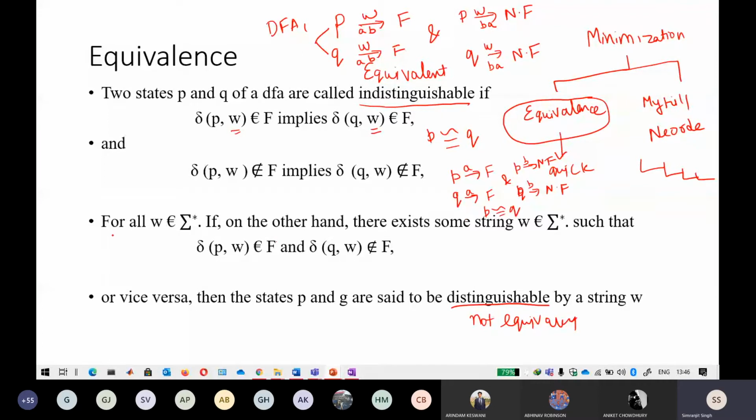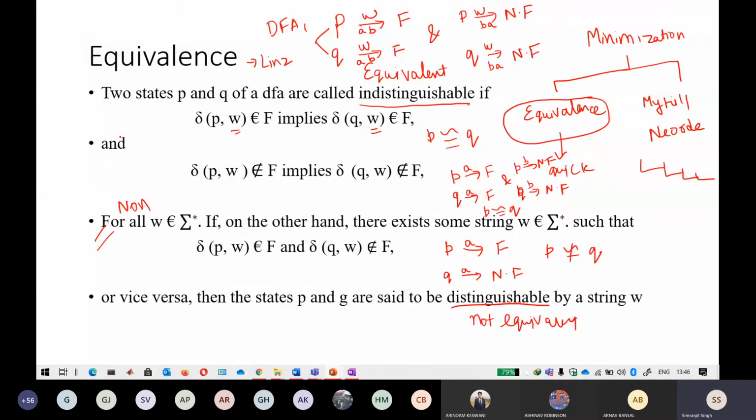Okay. So the second one just says that they are not equivalent if P on getting an input of a string is going towards the final state, but Q on getting an input of the same string is going towards a non-final state. Okay, so this is the definition of non-equivalent. So P and Q are not equivalent to each other if this happens, but they are equivalent to each other if the other happens. This definition is taken from the book by Peter Linz. You can see it yourself. This is the same definition of equivalence.